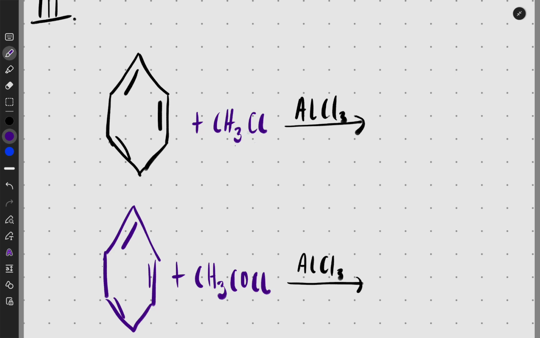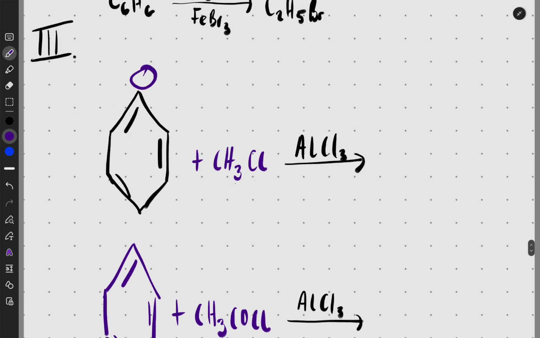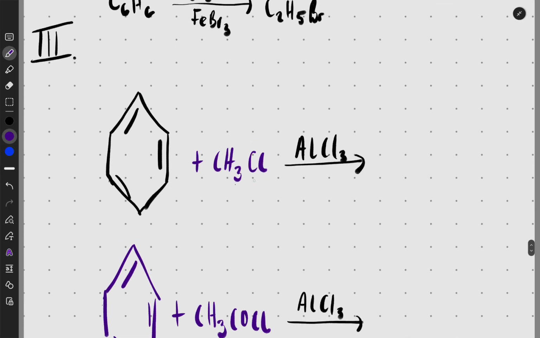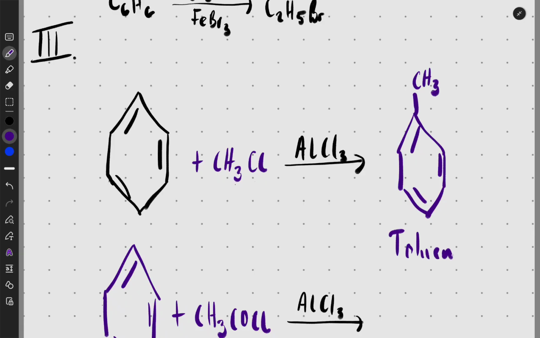So AlCl3 has a special thing. It removes a hydrogen and the Cl from whatever has a Cl, okay? This AlCl3 removes the Cl and the hydrogen. And then this remaining thing just gets stuck there. So what you end up having is toluene, okay? This is how we make toluene. So you end up having toluene, which is methyl benzene. You just have benzene and a CH3. This is your toluene. We call it toluene. This is our methyl benzene. Don't forget toluene.